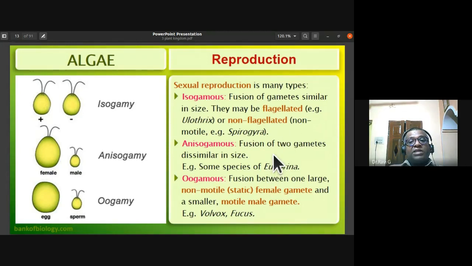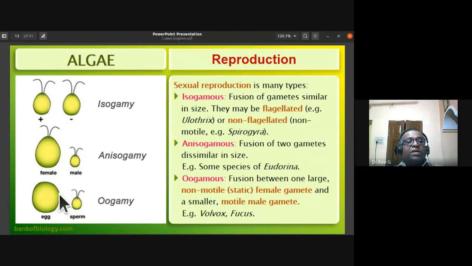In the anisogamous type, there is fusion of two gametes which are dissimilar in size. The female is larger and the male is smaller. If such dissimilar gametes fuse, we call this the anisogamous type. An example is some species of Eudorina.